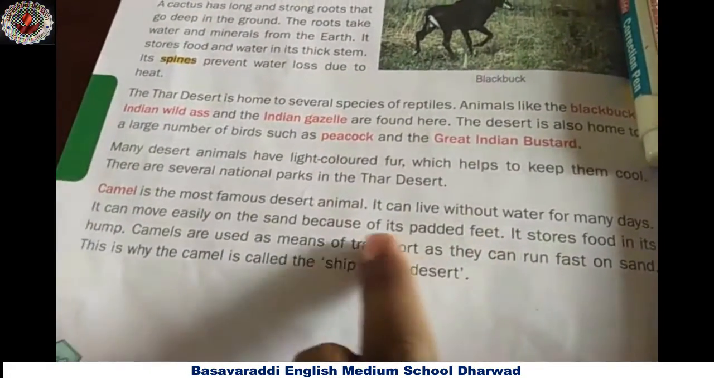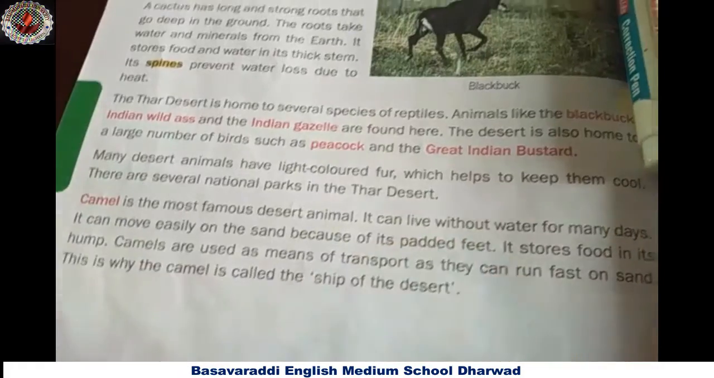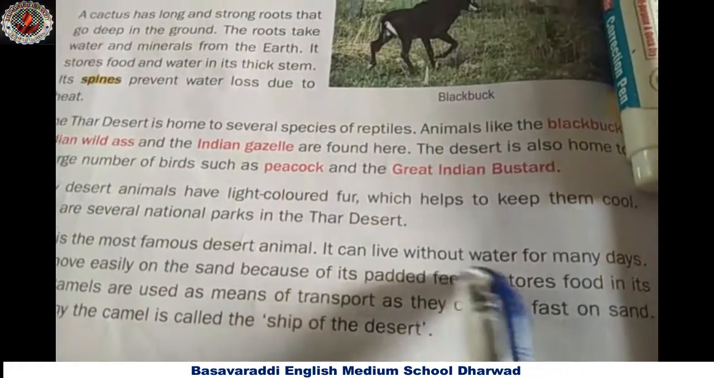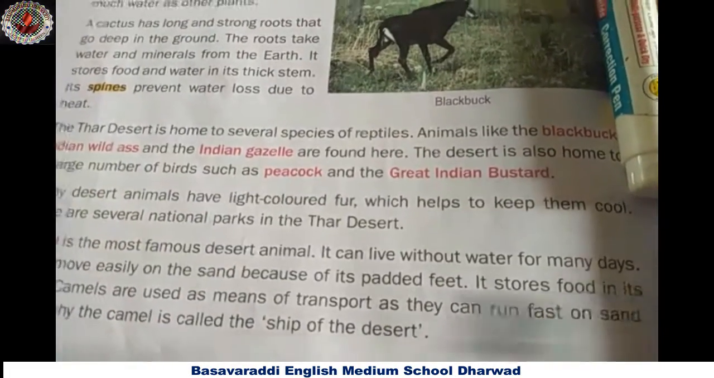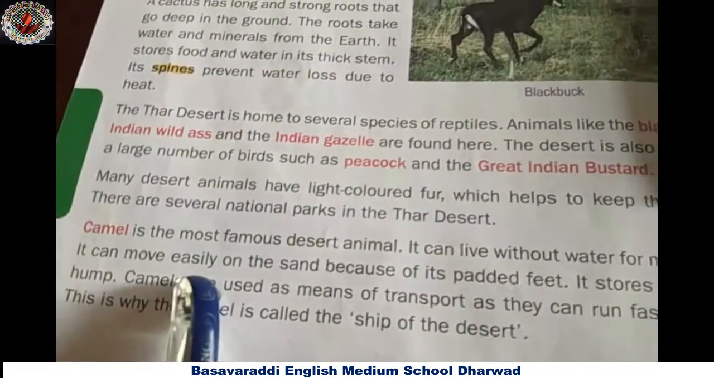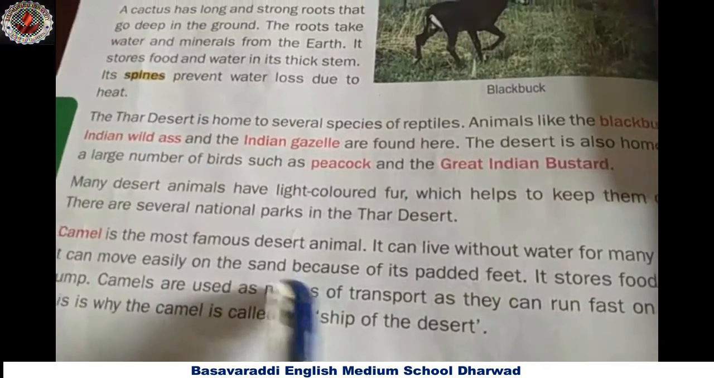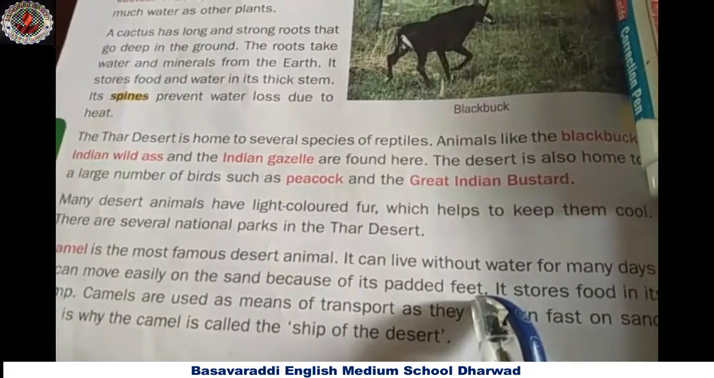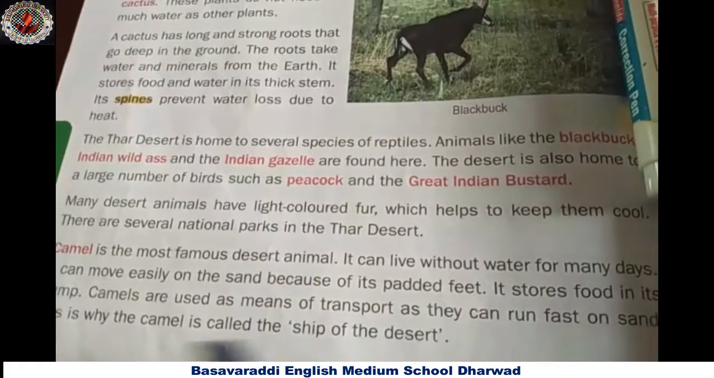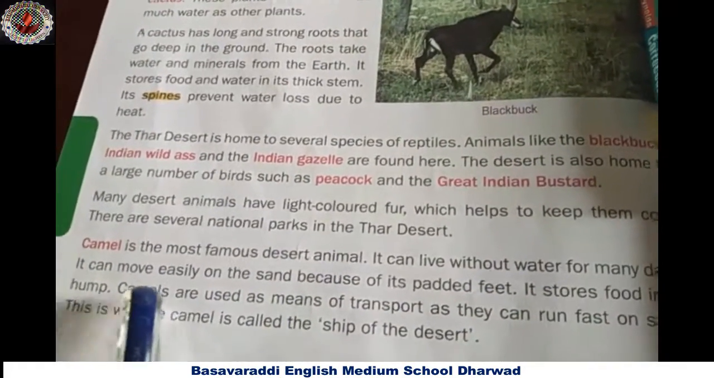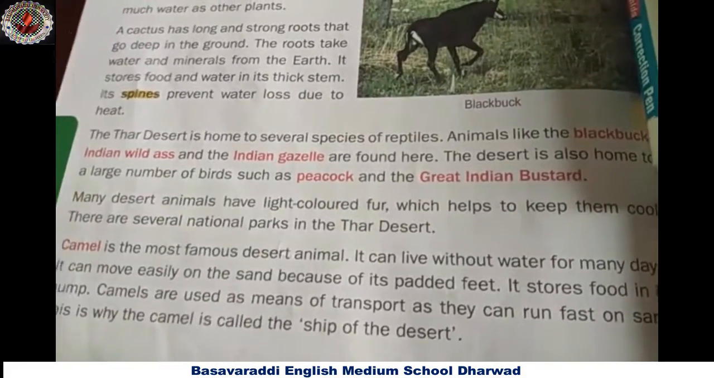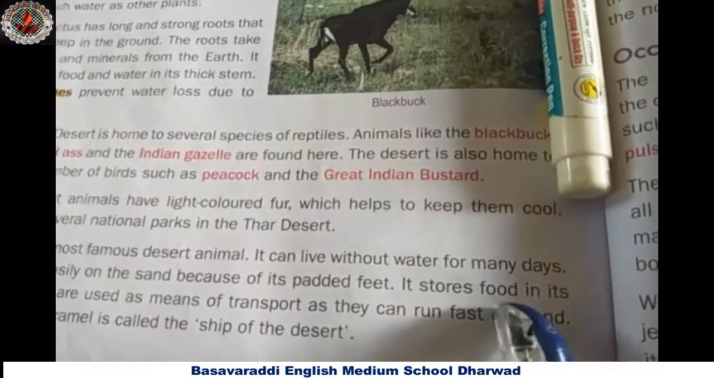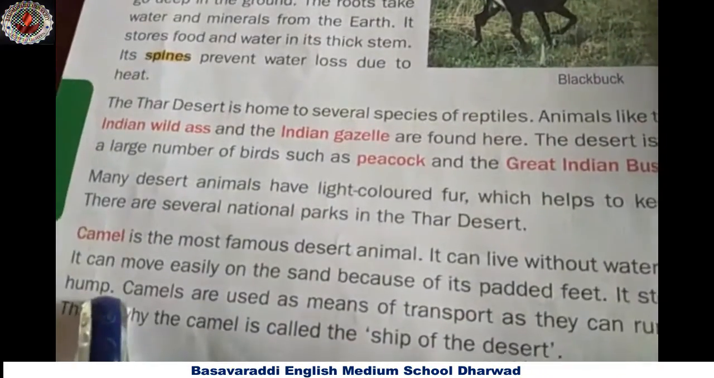Camel is known as the sheep of the desert. Why? Because it can live without water. Means camel can live without water for many days. Camel can move easily on the sand. Why? Because of its padded feet. Because of this reason, camel can move easily on the sand. And it stores food in its hump.